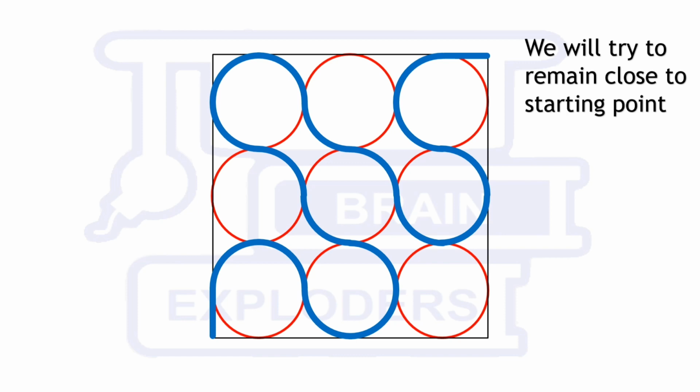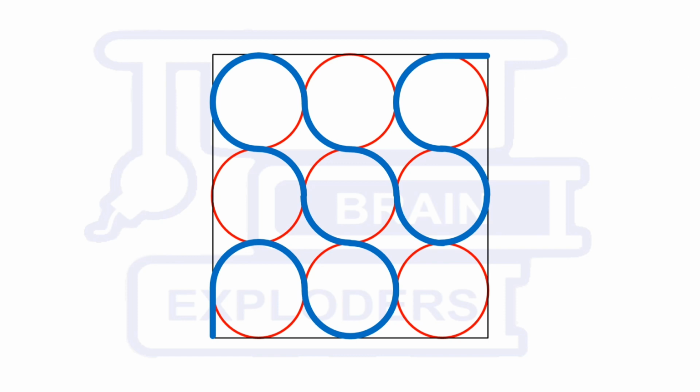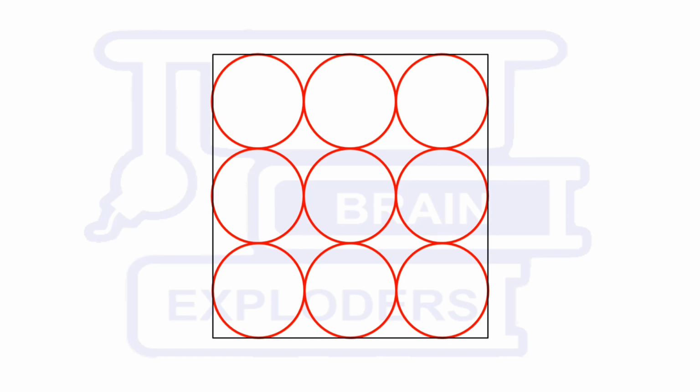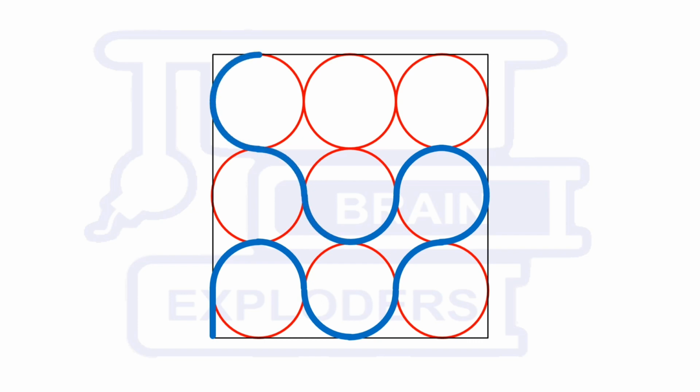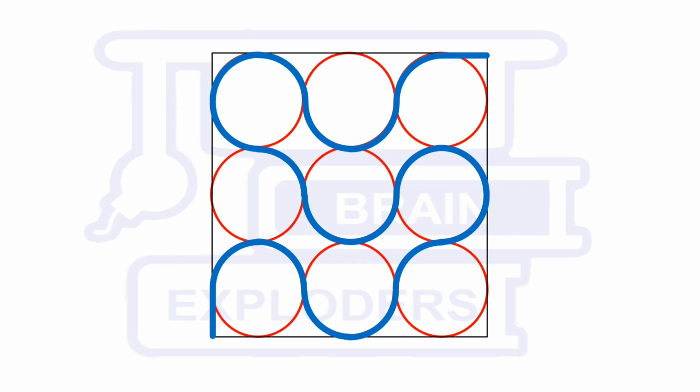Here we can make one more path having the same length, and in this path we use the strategy that we keep trying to bring our path downward. We keep trying to remain close to one of the sides of the square. Here this path is always trying to come downwards. As much as possible we bring this path down, and in this way also we can make the longest path, and both these paths which we have shown have the same length.